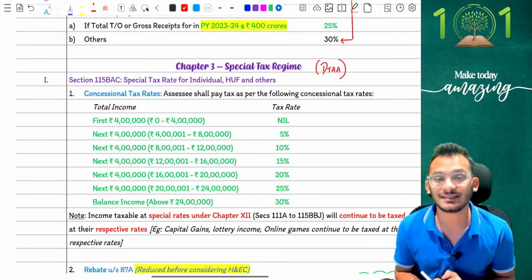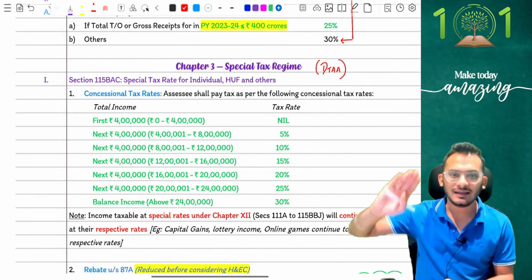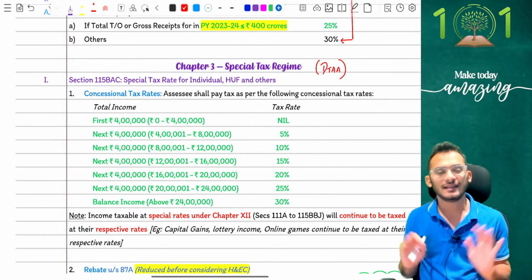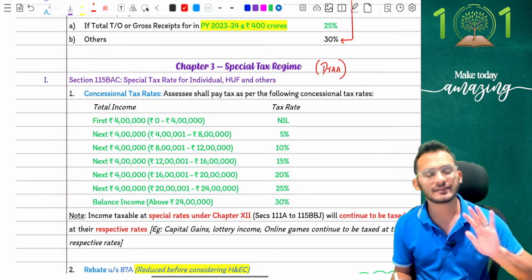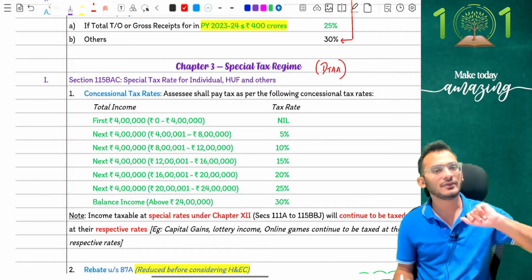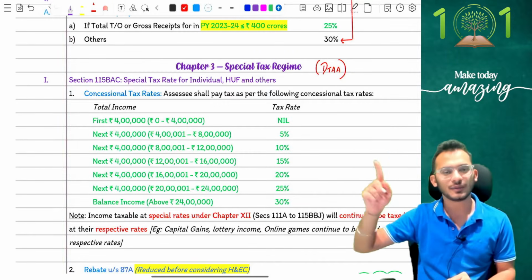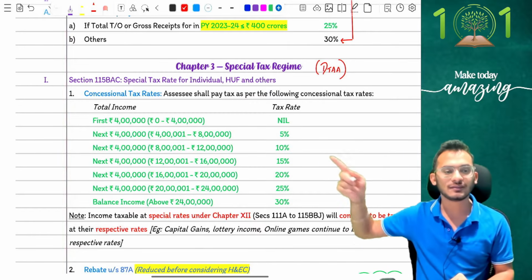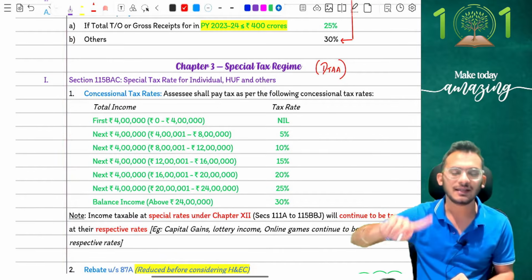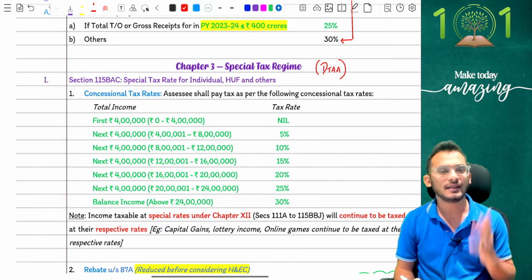In the current year, 115BAC rates have changed significantly, where you were earlier reading 0 to 3 lakhs, 3 to 7 lakhs and all that stuff. ICAI has taken the note from income tax. Income tax has made it extremely clear. Let's make life simpler. Now, the rates come and say that for every incremental 4 lakhs, we'll go for an incremental 5%. So what are the rates for me quickly, people? 0 to 4 lakhs is 0. 4 lakhs to 8 lakhs is 5%. 8 lakhs to 12 lakhs is going to be 10%. 12 lakhs to 16 lakhs is going to be 15%. 16 lakhs to 20 lakhs is going to be 20%. 20 lakhs to 24 lakhs is going to be 25%. And after 24 lakhs, everything is going to hit at 30%.